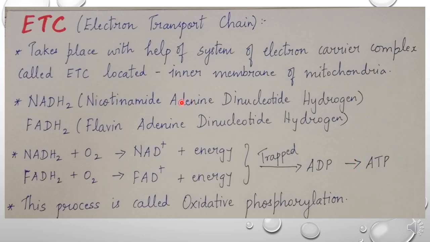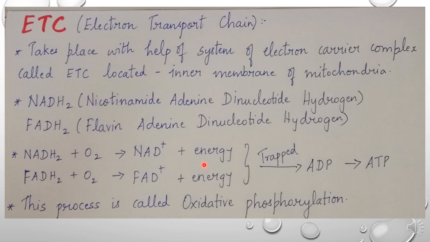I will repeat once again. The NADH2 and FADH2 produced in the first two stages of aerobic respiration enter the third stage and are completely oxidized with the help of oxygen, converted into NAD plus and FAD plus, and they release energy.